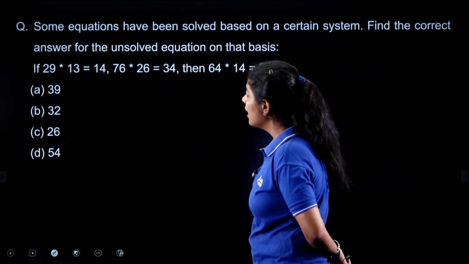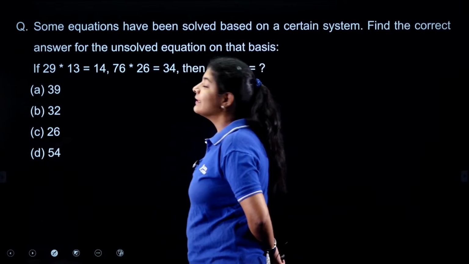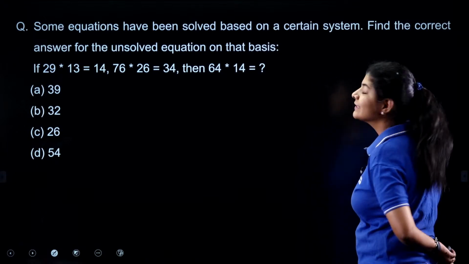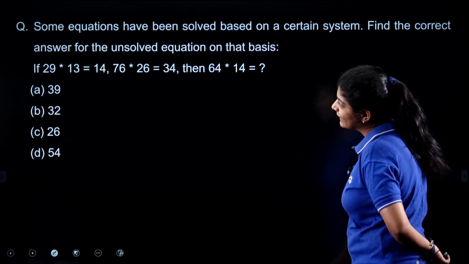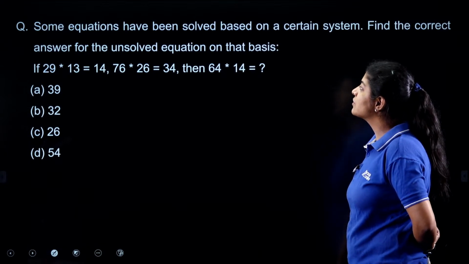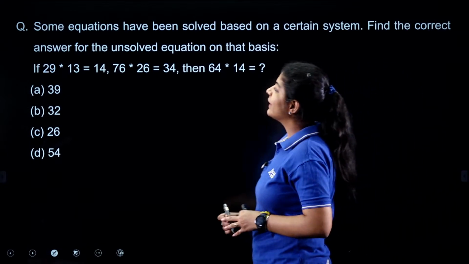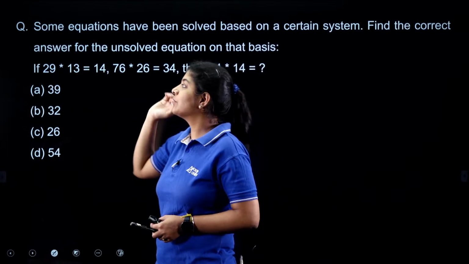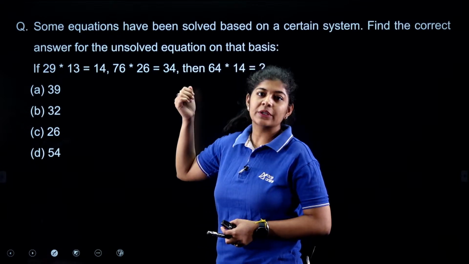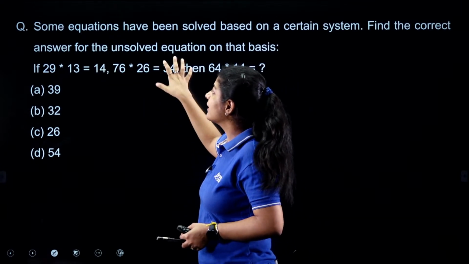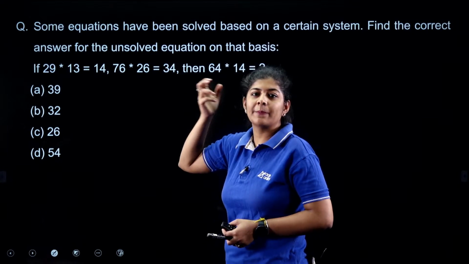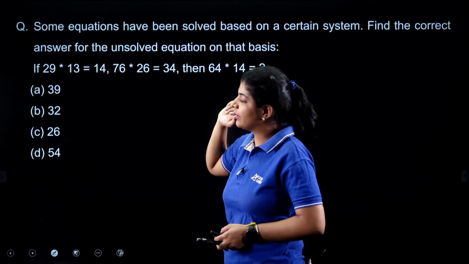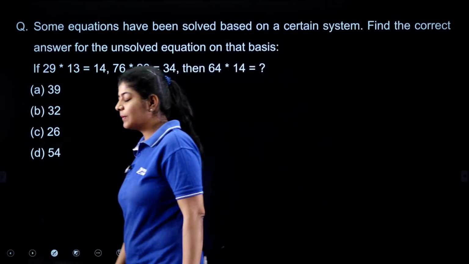Next. The next question is very simple. Some equations have been solved based on a certain system. Find the correct answer for the unsolved equation on that basis. Here we have two clues, and accordingly we need to determine the answer. First analyze it carefully, figure out what pattern is being used, and apply the same pattern here. What answer are you getting this time?